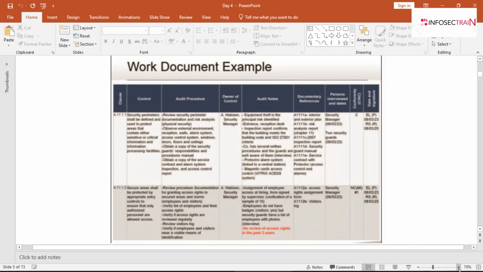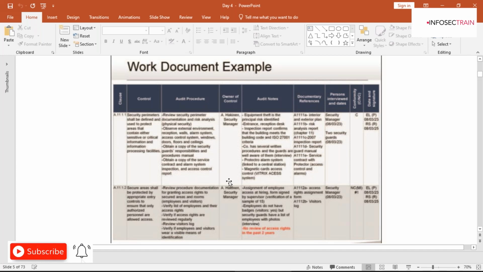ISO 19011 standard does not have a specific template of its own, but other certification bodies ask the auditor to follow a specific template developed by the certification body, and you follow all the procedures in that. Over here, it's just an example of a work document.